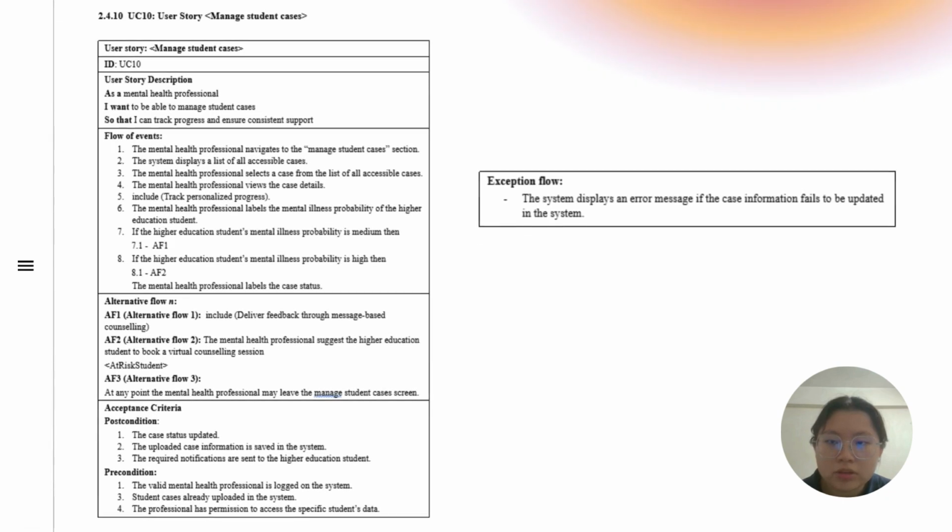This user story allows mental health professionals to manage student cases. They can view case details, track progress, and label mental illness probability as low, medium, or high. Feedback can be delivered or virtual counseling can be suggested. The system updates the case data and notifies the student when needed. Alternative routes include leaving the case screen or recommending counseling. An error message appears if the update failed. Preconditions are that the professional is logged in and cases already exist.